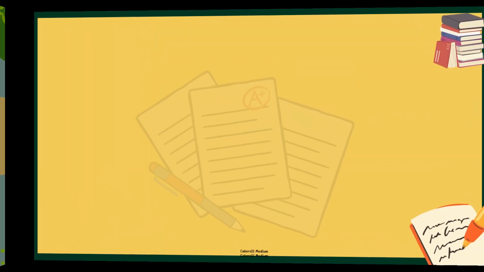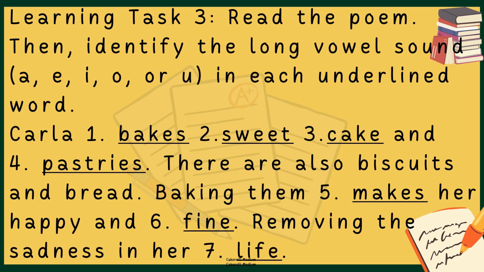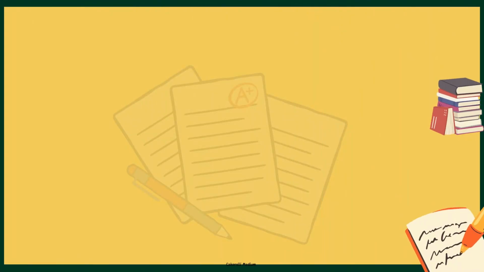Okay, for activity 2, this is learning task 3. You're going to read a poem, then identify the long vowel sound, whether it is an A, E, I, O, or U sound in each underlined word. Kindly identify whether it is a long vowel A, E, I, O, or U sound.